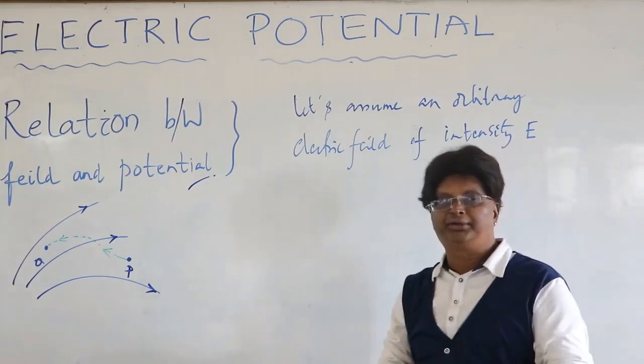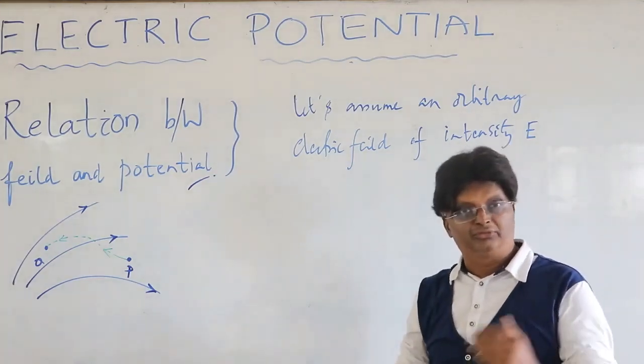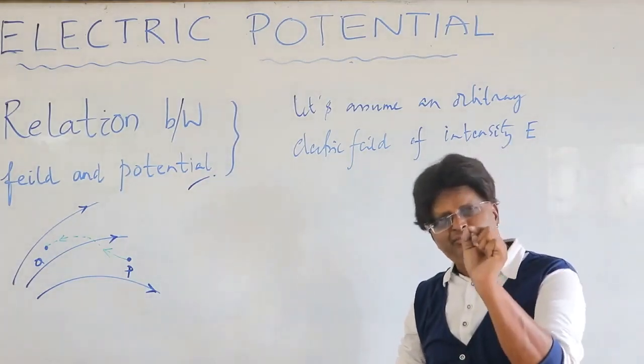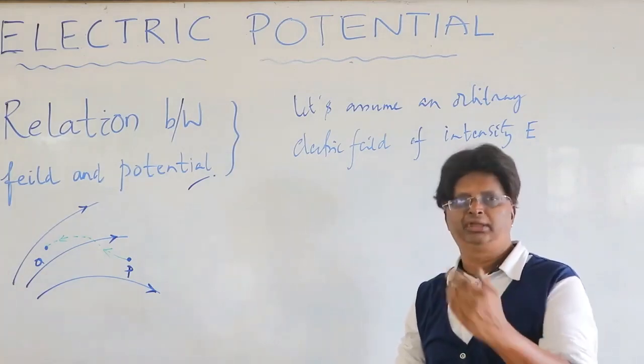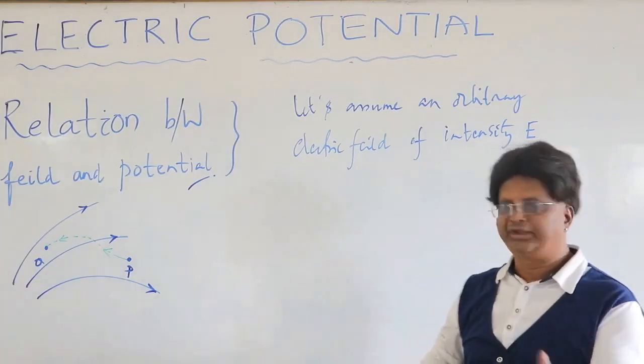So when we are taking a large number of small elements, during that infinitesimally small displacement, that E can be taken to be a constant. So that is how it goes.